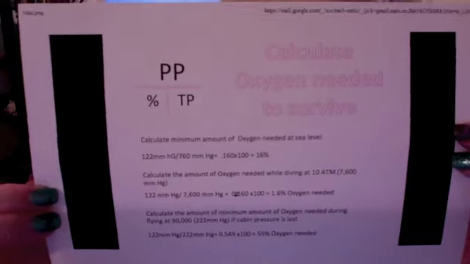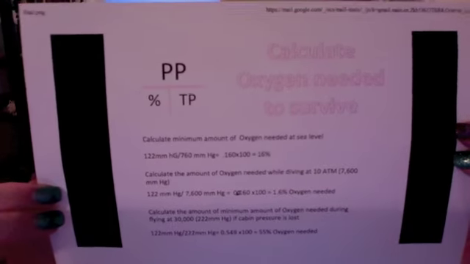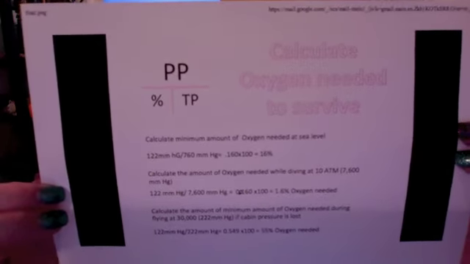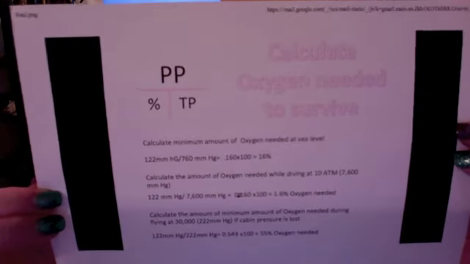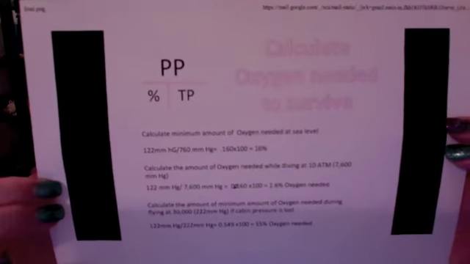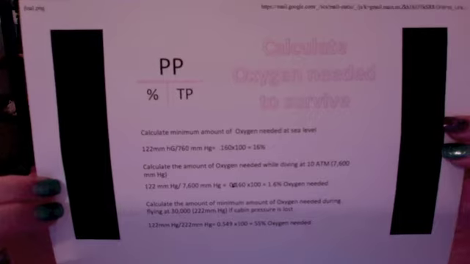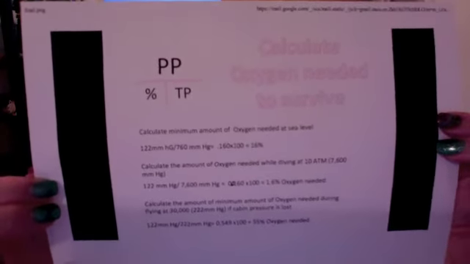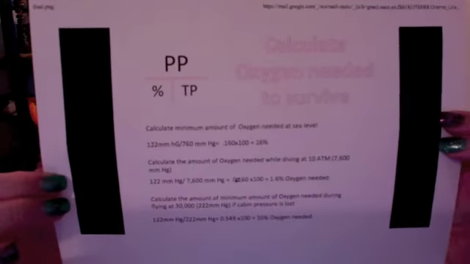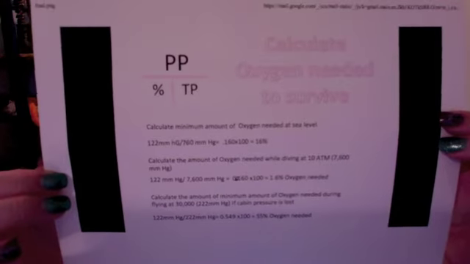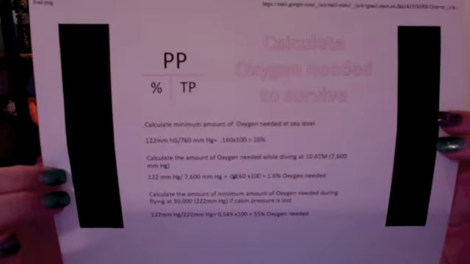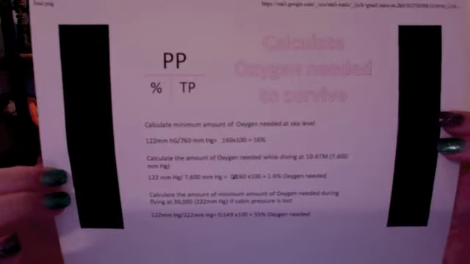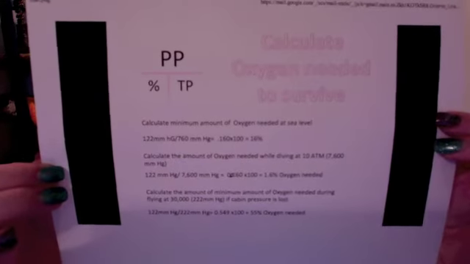So if we were trying to calculate the minimum amount of oxygen needed to survive at sea level, we would take 122, which again is the set point, the least amount of pressure of oxygen a human needs to survive. You would divide it by 760, which is 1 atmospheric pressure, what we would be at sea level, and we would come up with 16% oxygen.